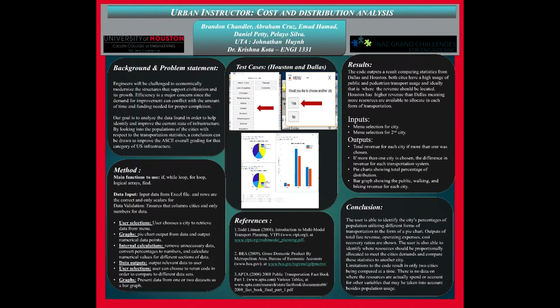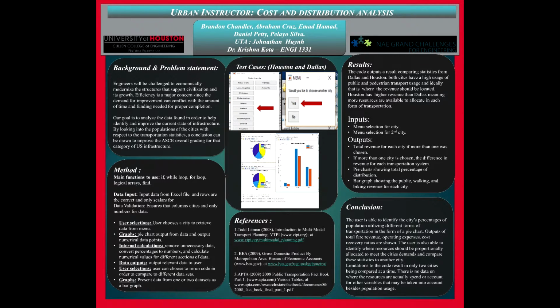From there, we extracted the public transit percent from the dataset, the travel to work walk percent, travel to work bicycle percent, and travel to work from home percent. We also validated the whole dataset to make sure that all the numbers were positive. If not, we take the absolute value of that negative number. And then we created a vector for the travel to work or at home data for the user selected city.